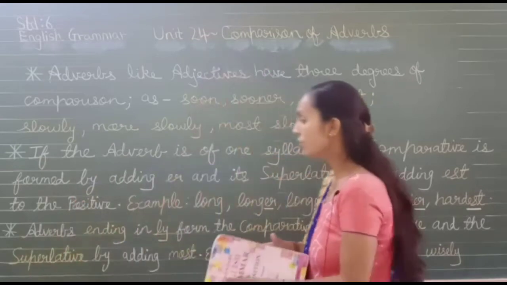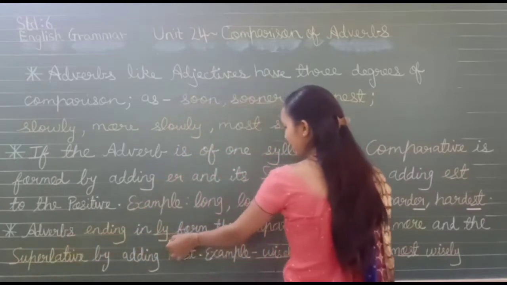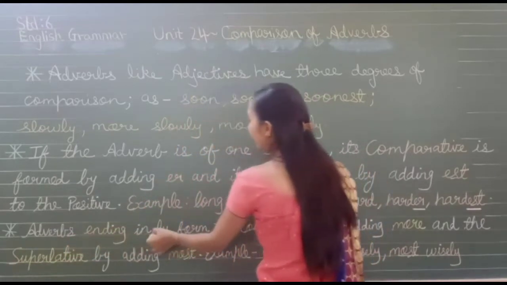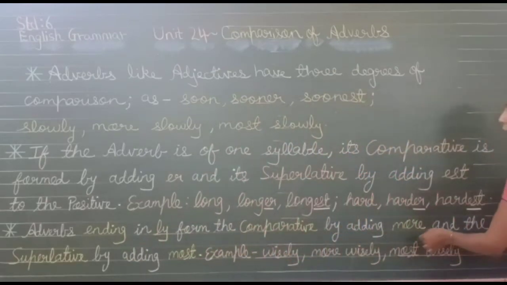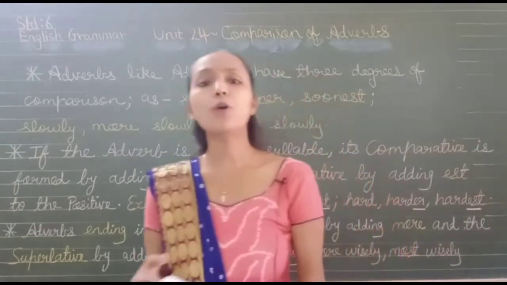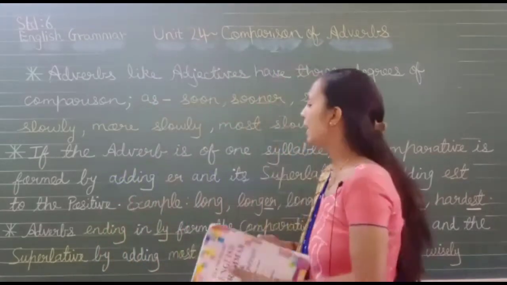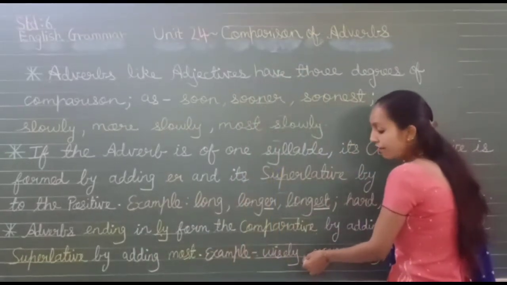Okay. The second rule says that adverbs which end in ly form the comparative by adding more and the superlative by adding most. So what you have to remember here, take wisely.